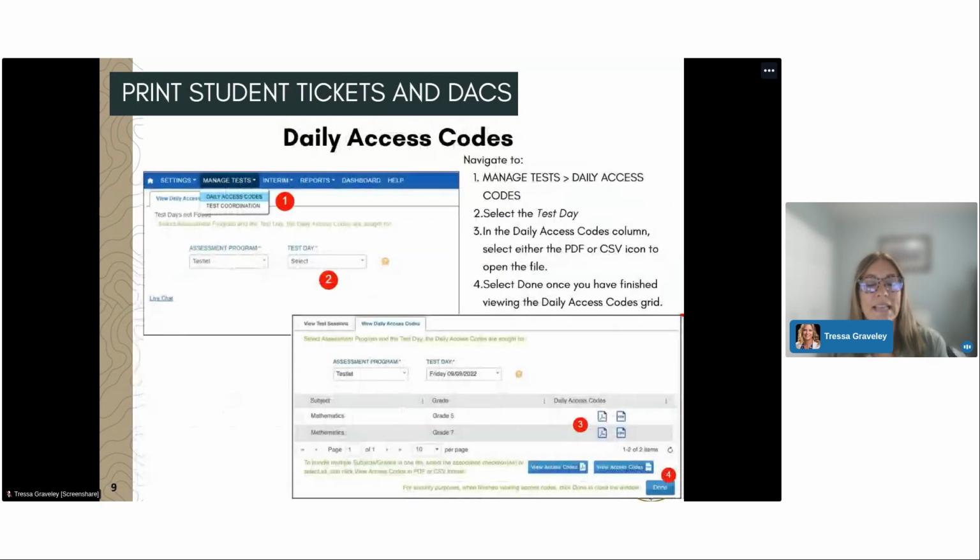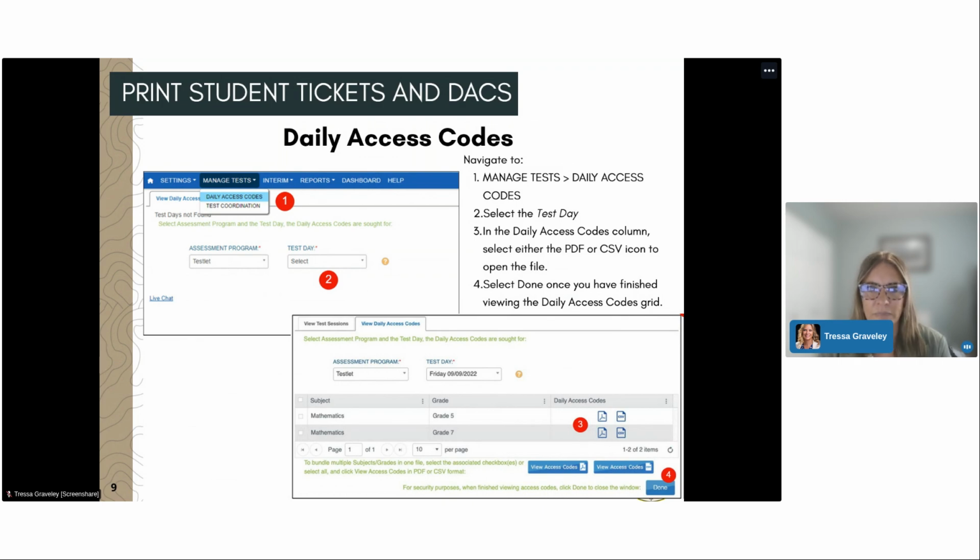Once testing tickets have been prepared, the next thing that needs to be prepared is printing or accessing the daily access codes. A reminder that daily access codes are only available the day before, after 2:30 p.m. Daily access codes are alphanumeric codes that are testlet and grade level specific. Again, these are also considered secure testing material, so be sure to keep these codes secure until they are needed